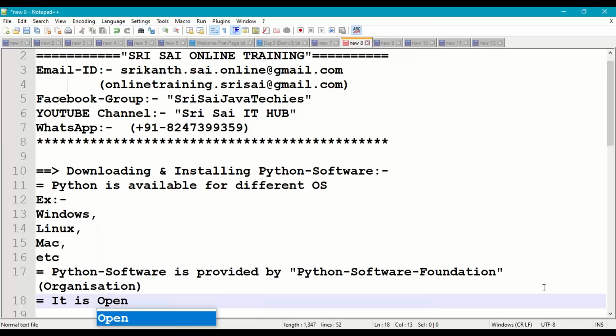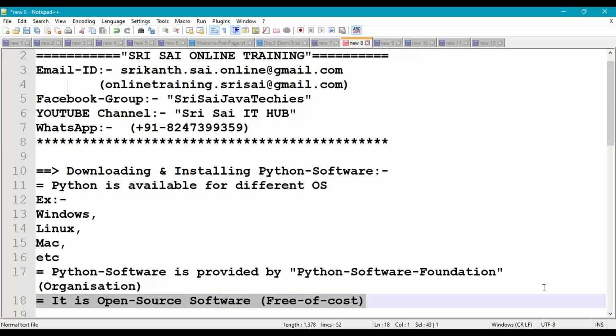So it is open source software. Open source software means it is completely free of cost for both education and training, and also for development purposes in IT companies.